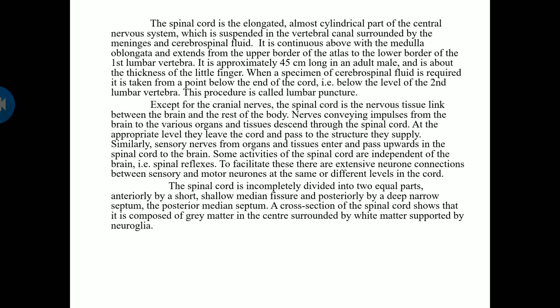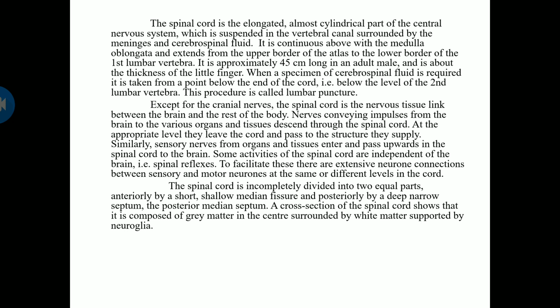Except for the cranial nerves, the spinal cord is the nerve tissue link. The cranial nerves are nerves arising from your brain. Spinal nerves are nerves arising from the spinal cord. So except for the cranial nerves, the spinal cord is the link between the brain and the rest of our body. Nerves conveying impulses from the brain to various organs and tissues descend through the spinal cord. At the appropriate level, they leave the spinal cord and pass to where the structure is that they have to supply. Similarly, sensory nerves from the organs and tissues enter and pass upwards in the spinal cord, and then reach the brain.